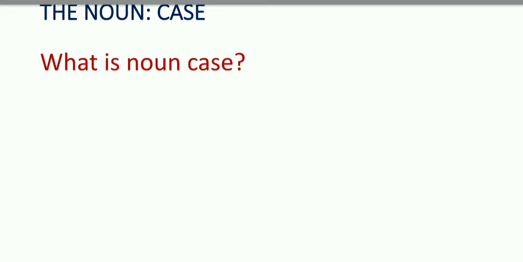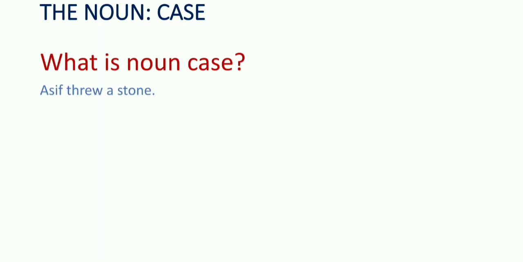So now look at the examples. First we should look into or read the examples. After then we will discuss the noun case. Here we have the example: Asif threw a stone.